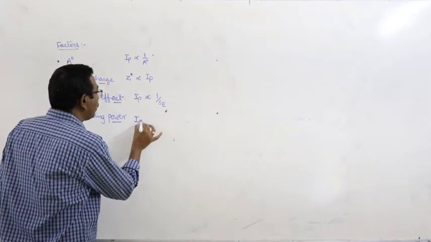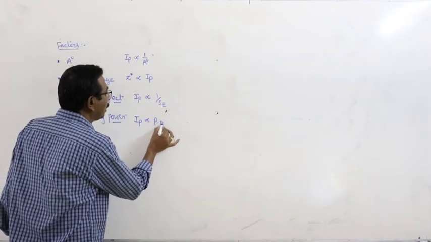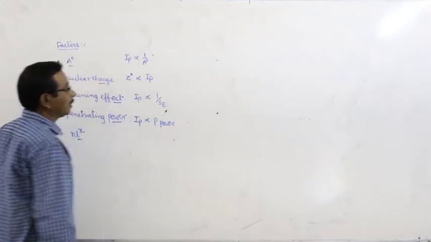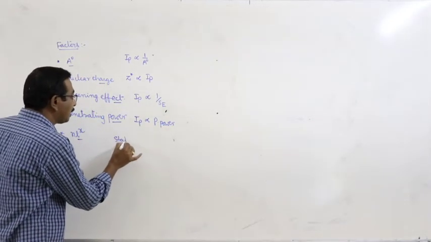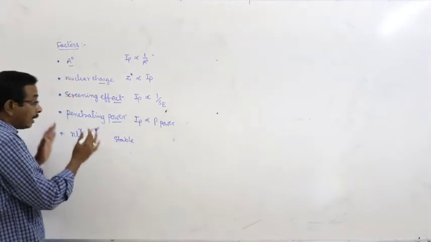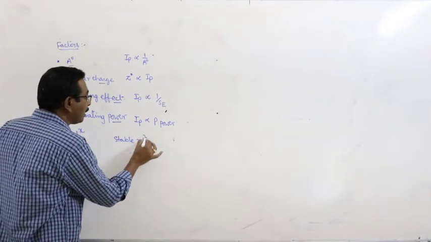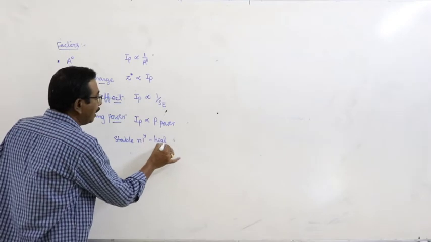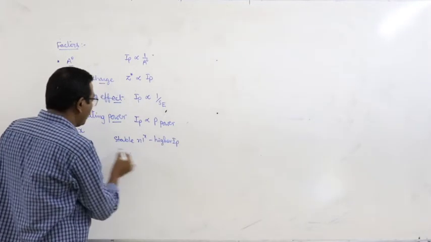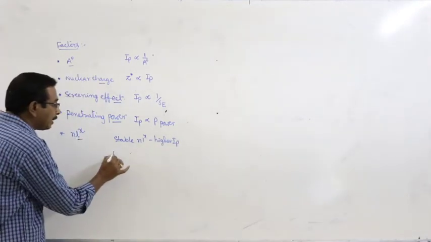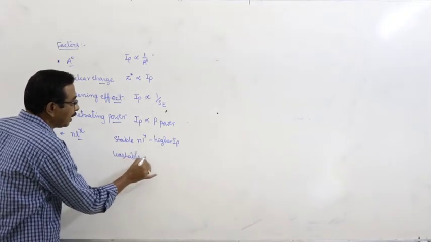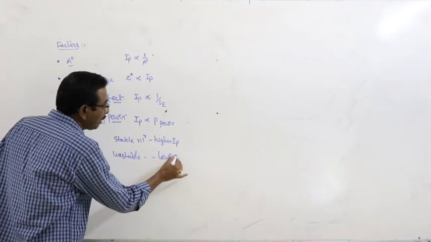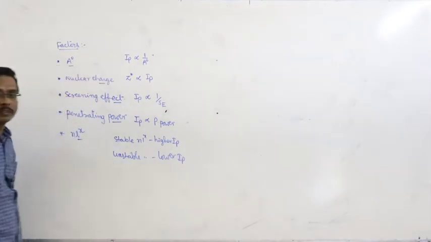And ionization potential is directly proportional to the penetrating power. And electronic configuration: the elements with stable electronic configuration are having higher IP values, and the elements with unstable configuration are having lower IP values.